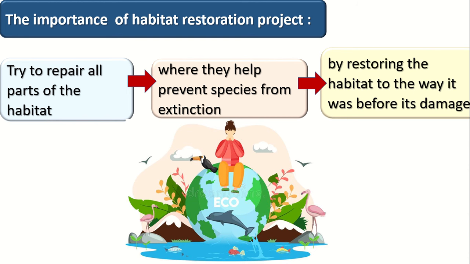What is the importance of habitat restoration? Number one, it repairs many parts of the habitat, so it also prevents extinction. Do you remember what extinction is? When the animals die forever, like the dinosaurs, this is called extinction. So when you make a habitat restoration, you are preventing extinction by restoring the habitat to its natural state before any damage.